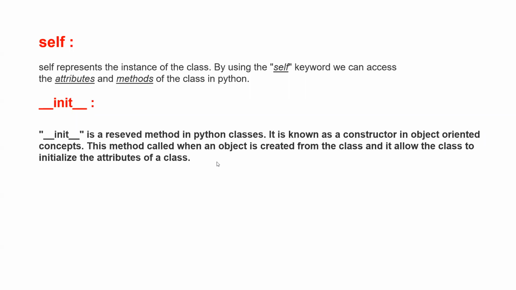The init method is a reserved method in the class. Reserved means a built-in method in the class. It is known as a constructor in object-oriented concepts. This method is called when an object is created from a class, and it allows the class to initialize the attributes of the class. So these two things are actually inbuilt. Just understand that these are already there in Python. You just have to use it well while coding, so that you do minimal coding and get a better response.